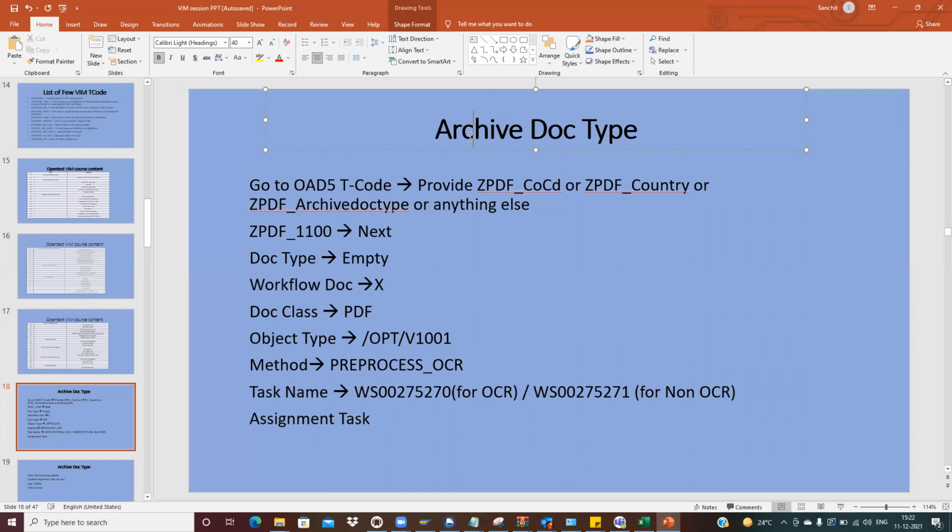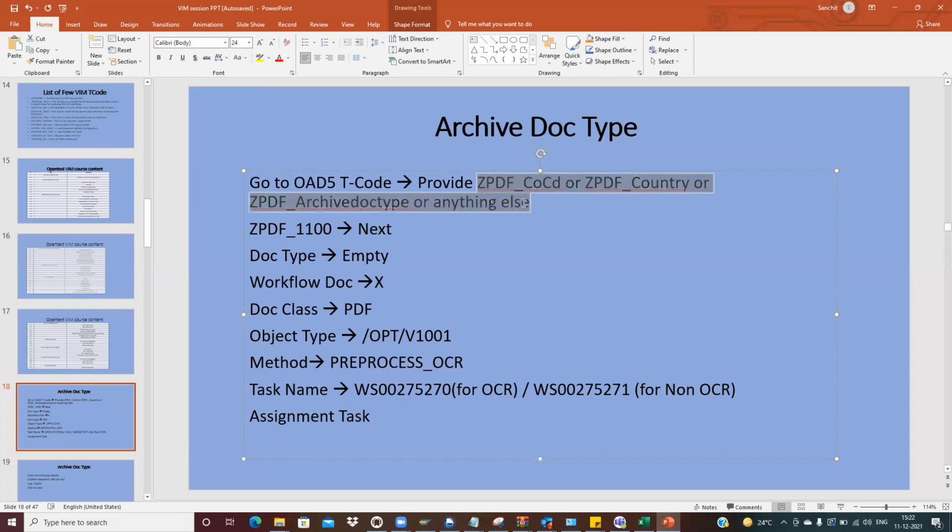Like that, we create the archive doc type accordingly. It should be created in a custom way, because you mentioned the ZPDF's company code country, right? Correct. This is just an example. Based on the requirement, basically. So this is one of the concepts of the archive doc type.